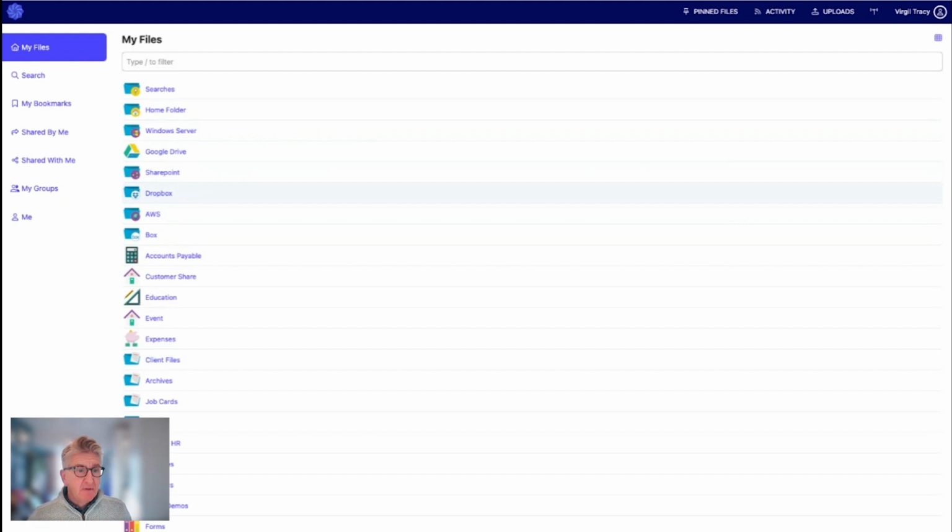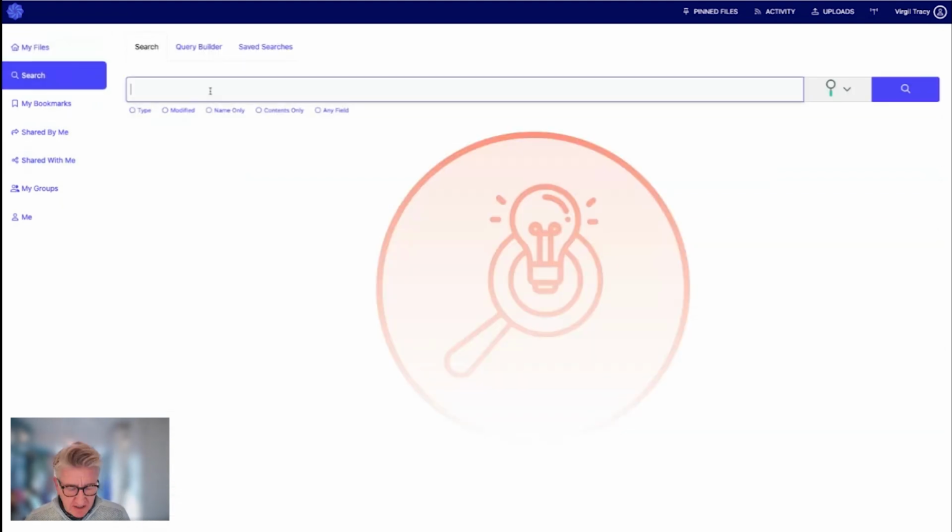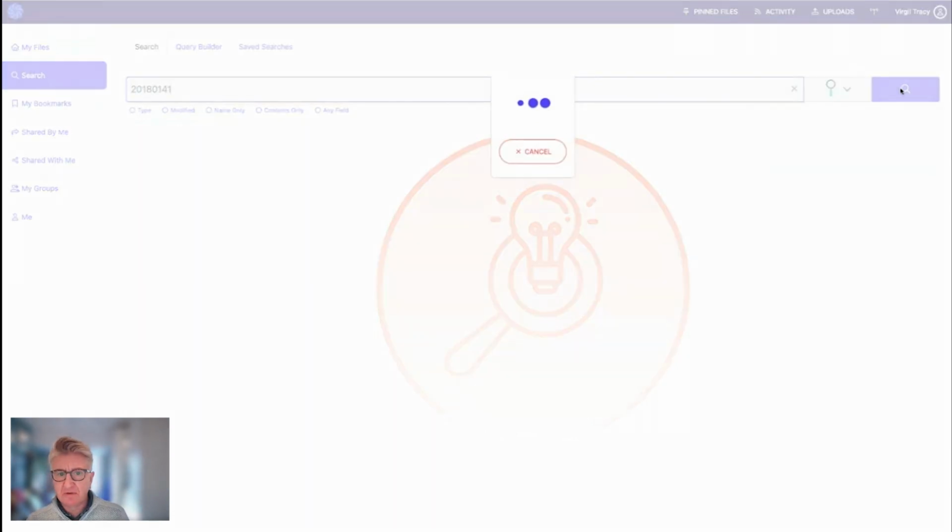Okay, now it's all very well being able to actually see into these things, but I would like to be able to find them. So let's run a search here. Let's go with this one, 80141. I'm really glad my keyboard's working after this morning.